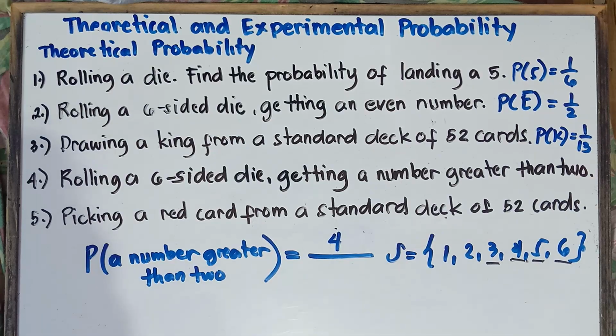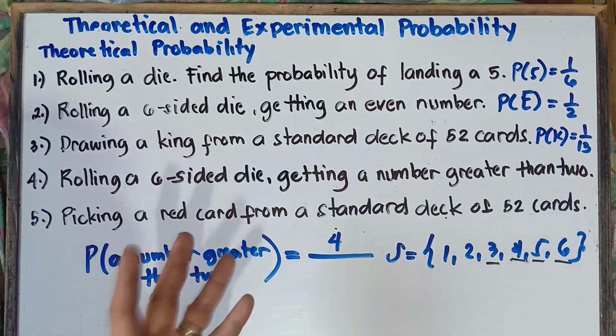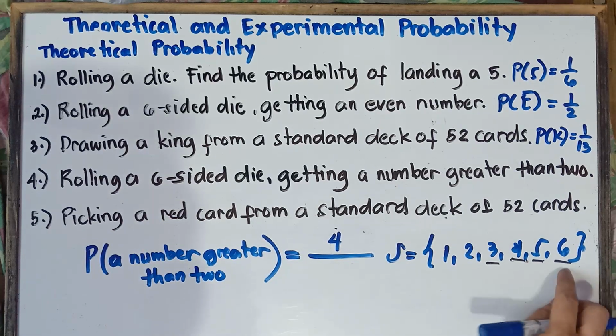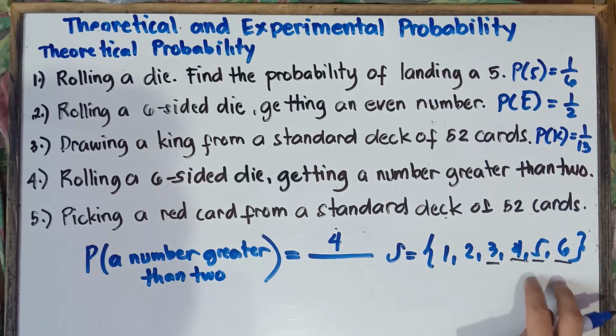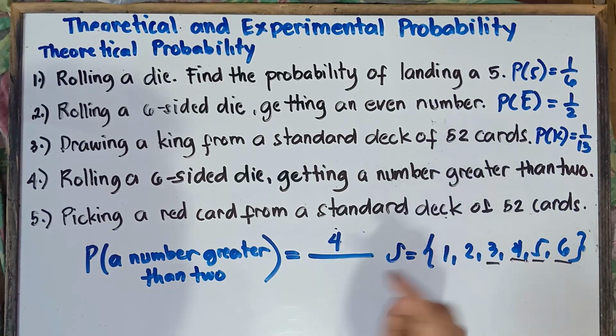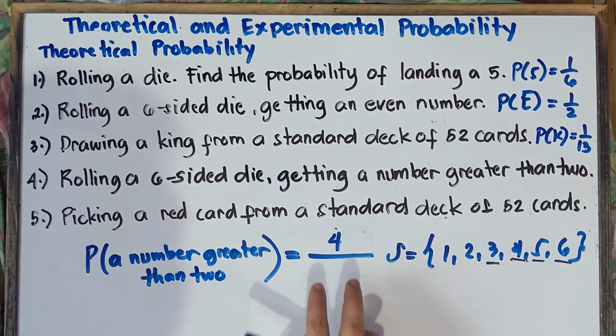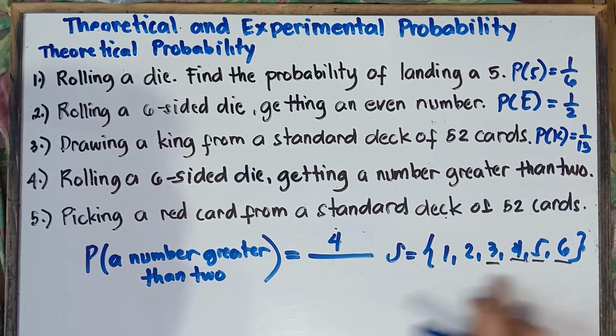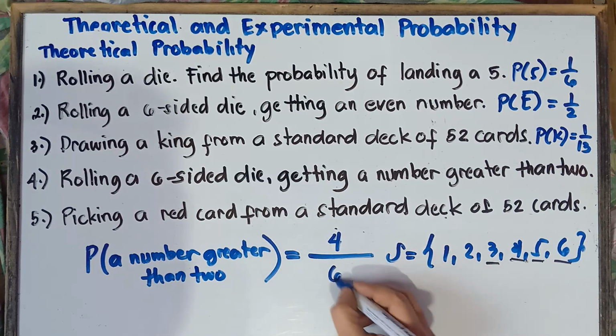Once again, class, on the numerator, the thing that you want to achieve, you want to get a number greater than 2. We have 4 numbers greater than 2: 3, 4, 5, 6. So 4 on the numerator, and then on the denominator, number of possible outcomes, we have 6 possible outcomes. Therefore, the denominator is equal to 6.